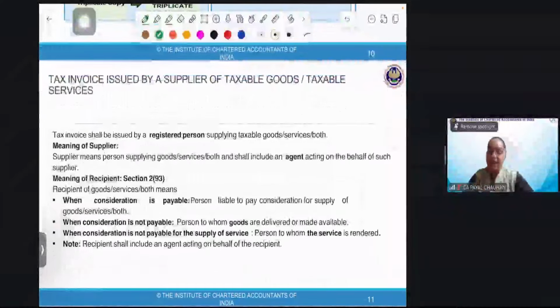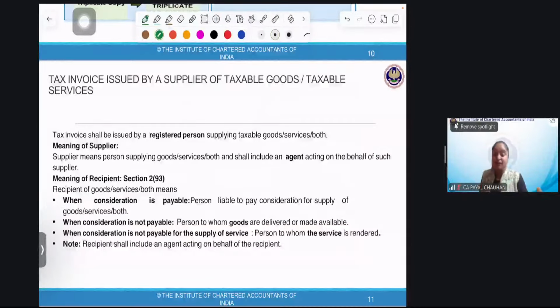Perfect. Now, tax invoice issued by the supplier. First of all, see, we took time because understanding is more important. Perfect, Navneet. Original is always for the recipient. Think about it now. You always get an original copy. If the person has a bill book, you get the original copy. Now I've explained everything in detail. Now I'll tell how the invoice is issued, what is the time frame under different situations. But before that, I'll explain more of the thing.